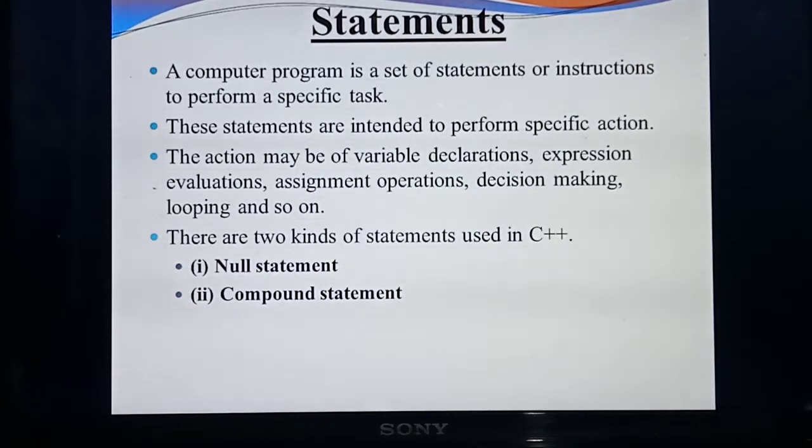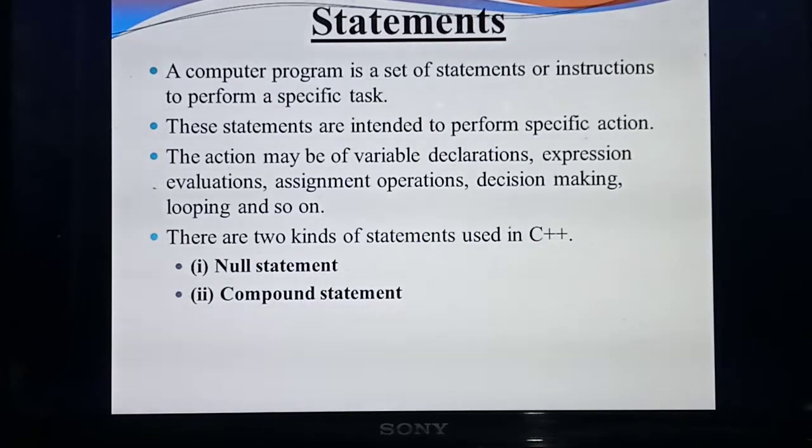Each and every statement has some action. Each and every statement will do some specific action. For example, there is a header file. What's the use of the header file? The header file will contain all input and output operations. Then using namespace std: all the identifiers will come under that. Then the main function. The main part of the program needs to be written inside main.